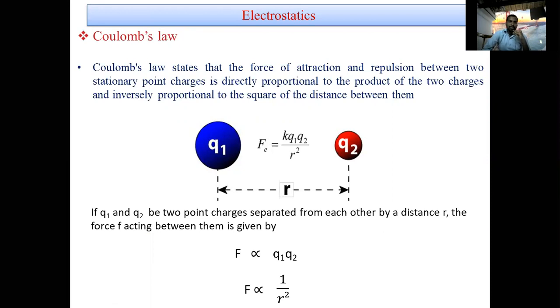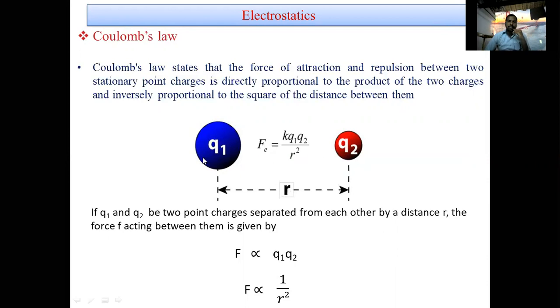Coulomb's law states that the force of attraction or repulsion between two stationary point charges is directly proportional to the product of the two charges and inversely proportional to the square of the distance between them. Now see the figure. Q1 and Q2 are two point charges separated by distance r.